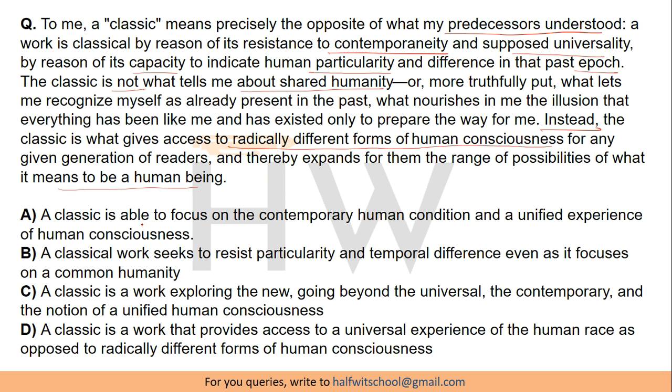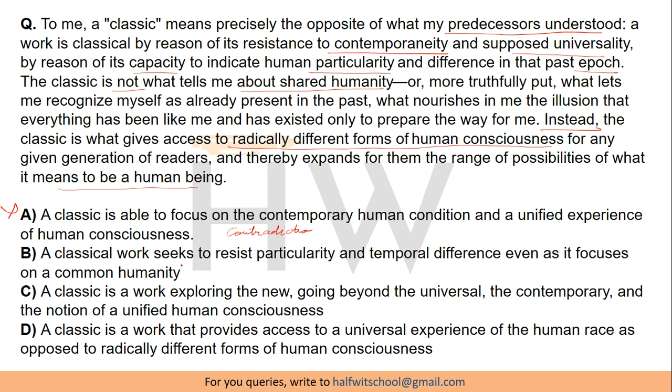So let's try to go to the choices first. Choice A says a classic is able to focus on the contemporary human condition. It's a clear contradiction. The author is saying the opposite of what the option is saying. So option A is eliminated on account of contradiction.